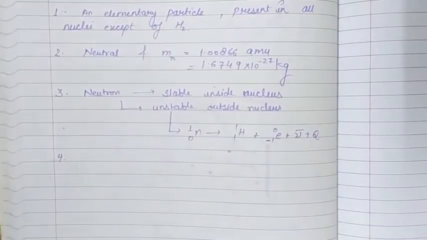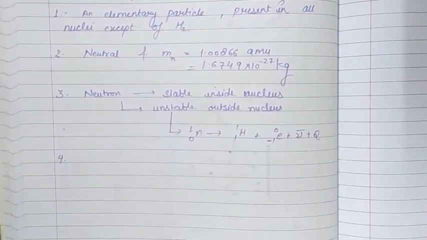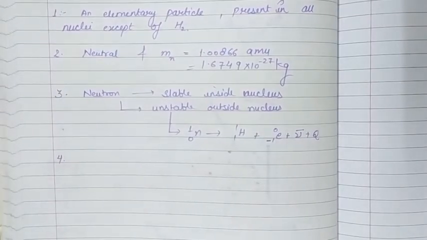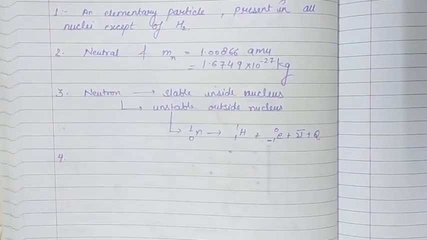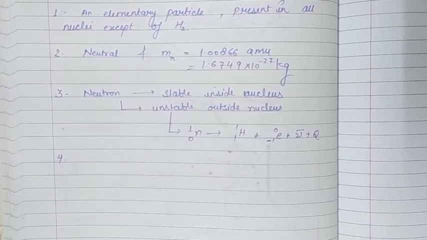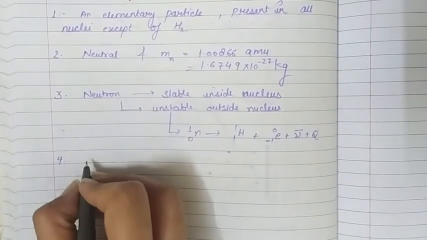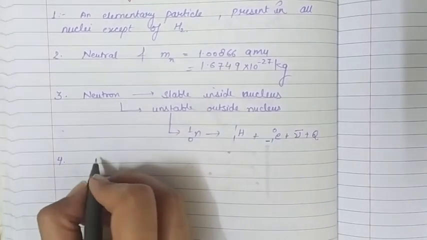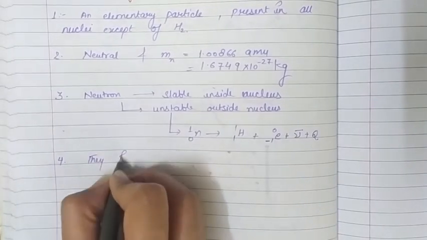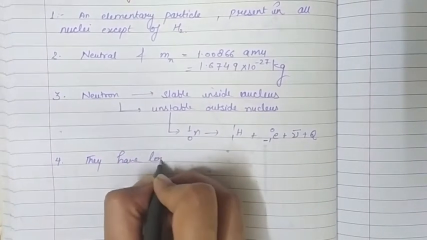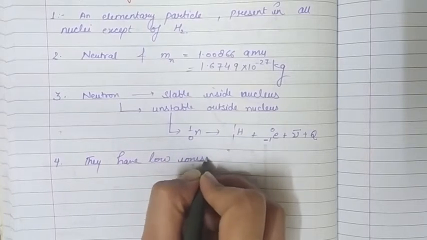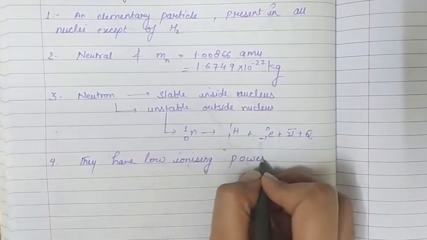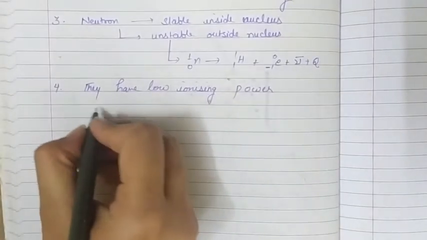The next property that neutron possesses is that, since it is neutral, it doesn't interact with electrons. That means neutrons have low ionizing power. Since these particles are neutral, they don't interact with electrons, that's why they have low ionizing power.